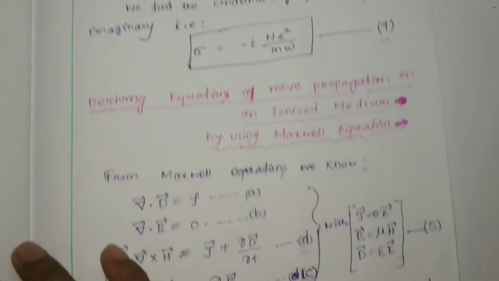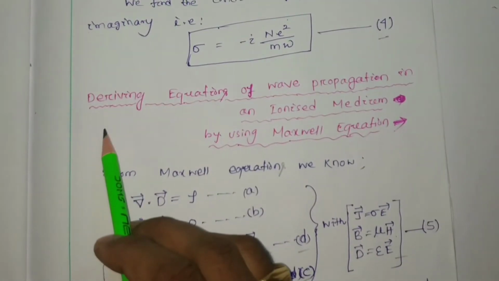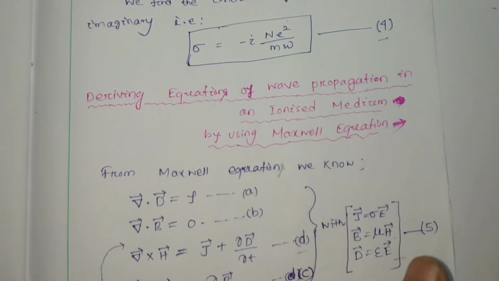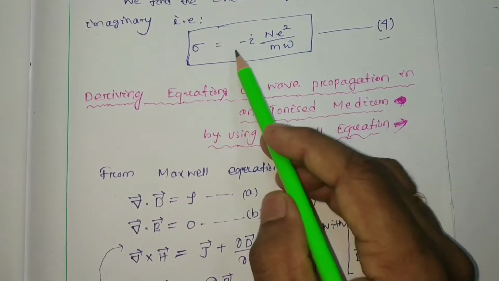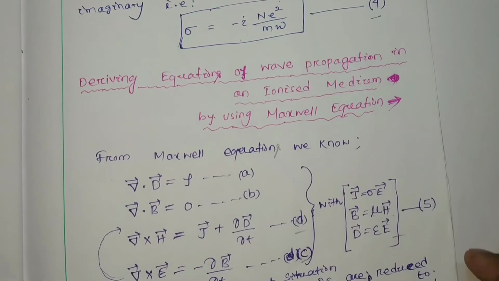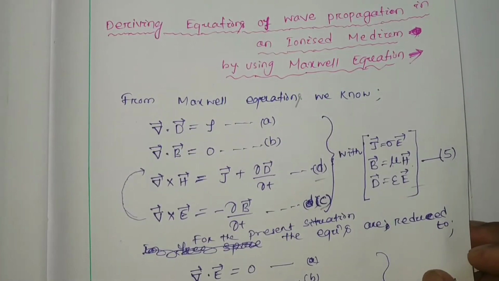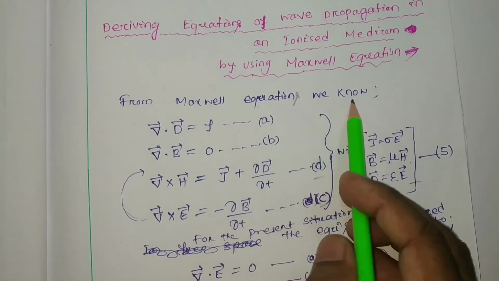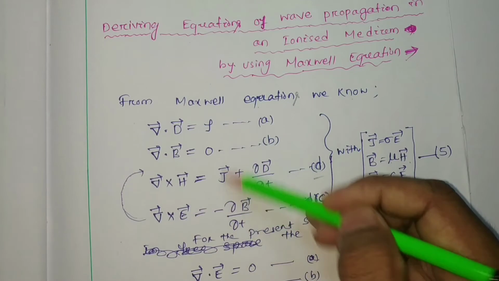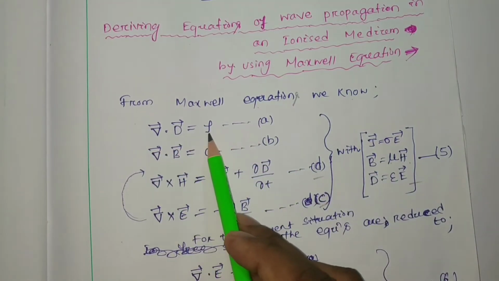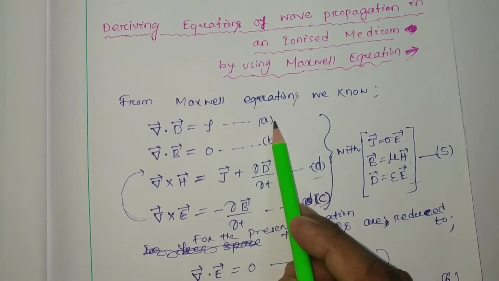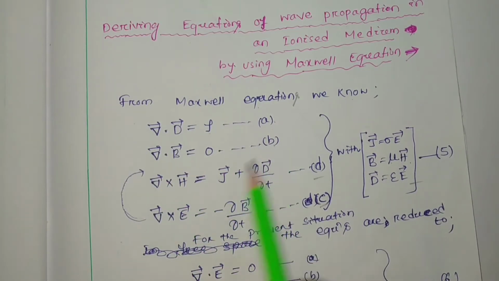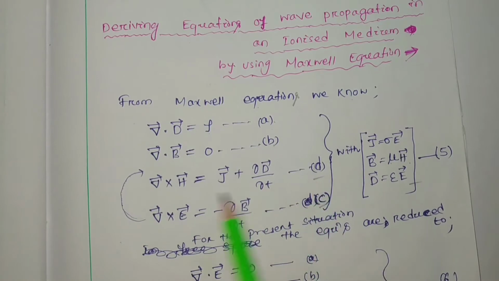Now we have to derive the equations of wave propagation in ionized medium by using Maxwell's equations. Then we will use this expression to find our required propagation vector. From Maxwell's equations, the four standard equations are del dot D equal to rho, let this be equation A, and del dot B equal to 0, let this be equation B. This one I mistakenly wrote earlier.